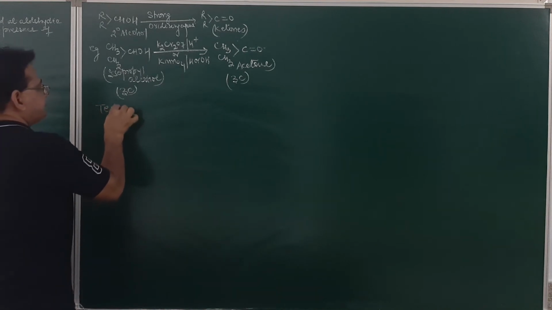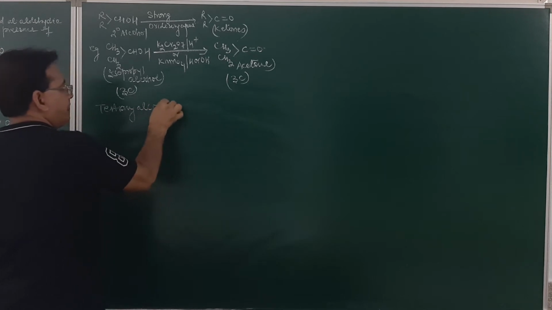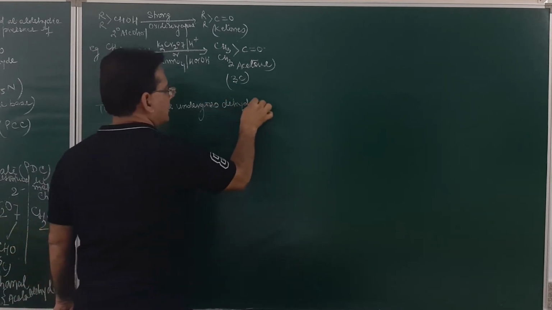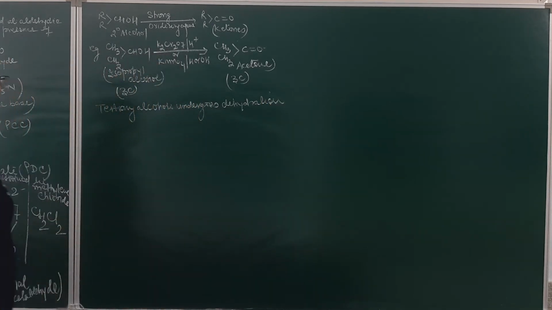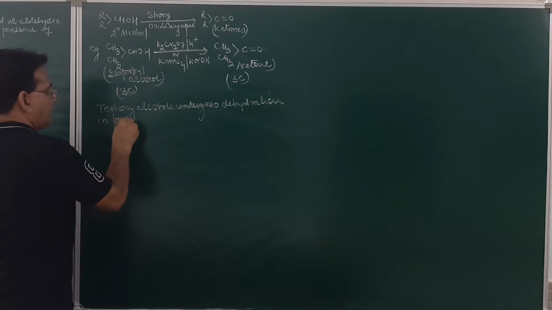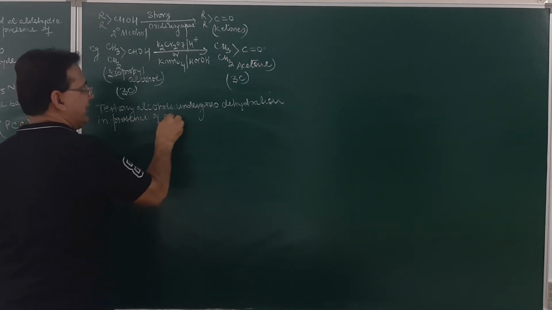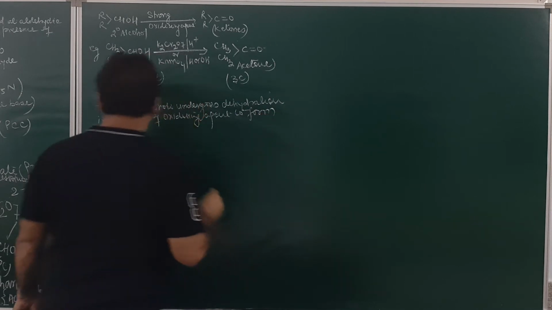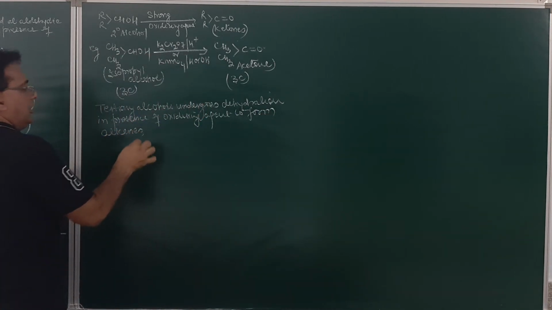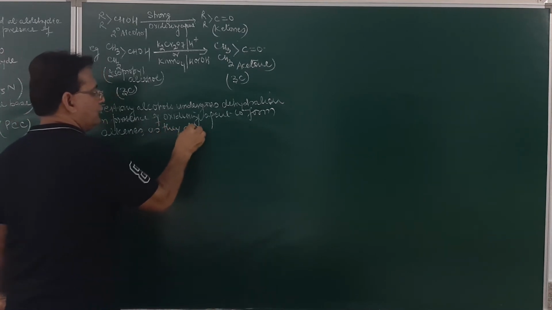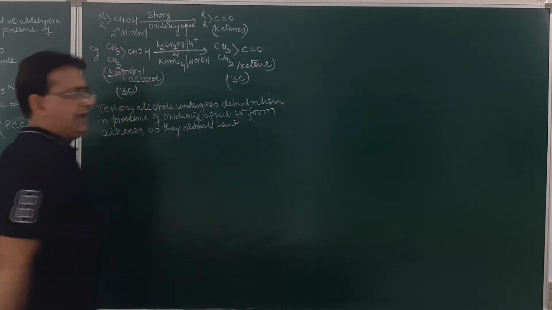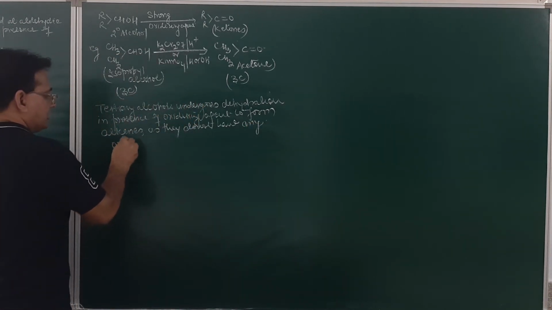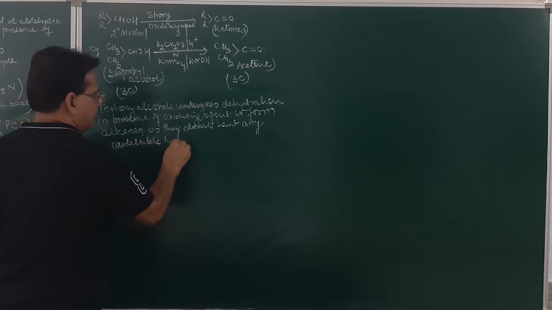So, tertiary alcohols undergo dehydration in presence of a strong oxidizing agent to form alkenes, as they do not have any oxidizable hydrogen. Am I clear, student?